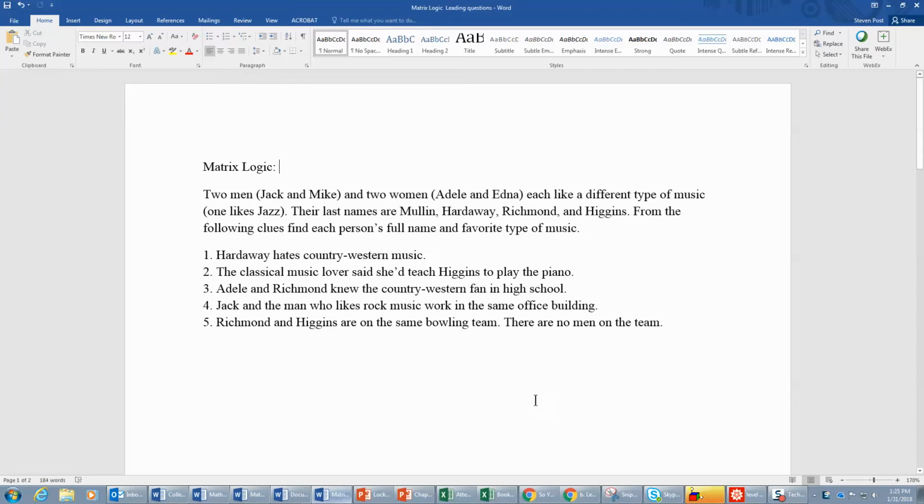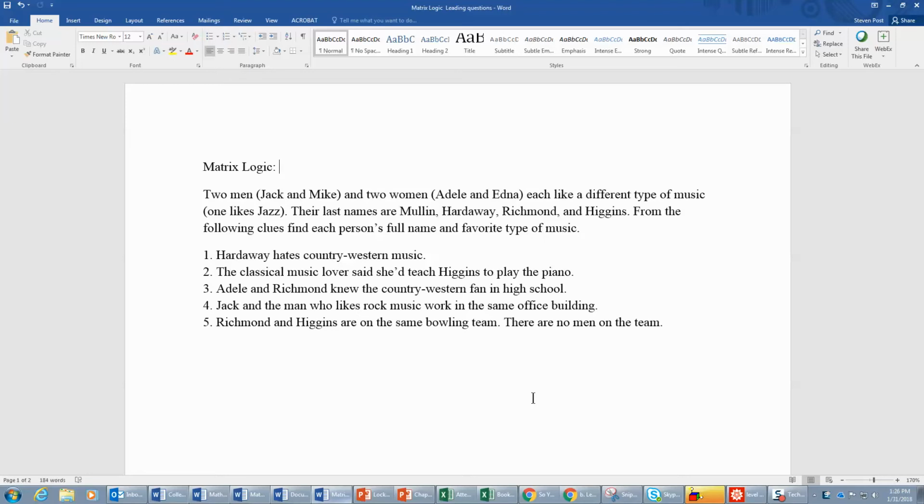Our problem-solving technique this week is called matrix logic, and here's our first example on our introductory problem. Two men, Jack and Mike, and two women, Adele and Edna, each like a different type of music. One of them likes jazz. Their last names are Mullen, Hardaway, Richmond, and Higgins. And then from the following clues, we need to find each person's full name and favorite type of music.